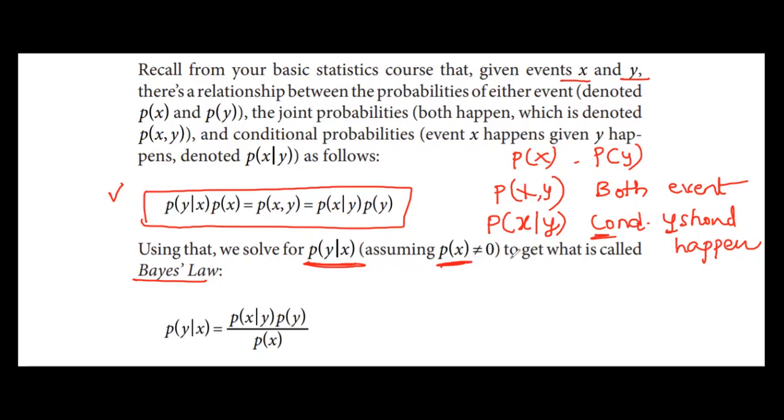So Bayes law suggests that the probability of Y when X has occurred is equal to the probability of X when Y has occurred, multiplied by the probability of Y, divided by the probability of X. So this is the formula.